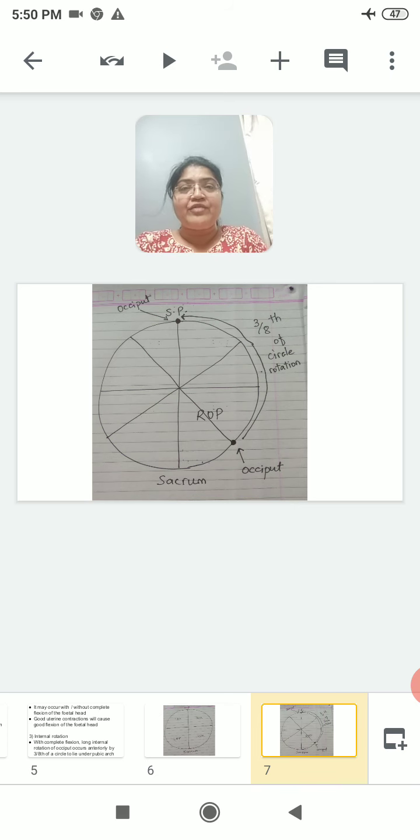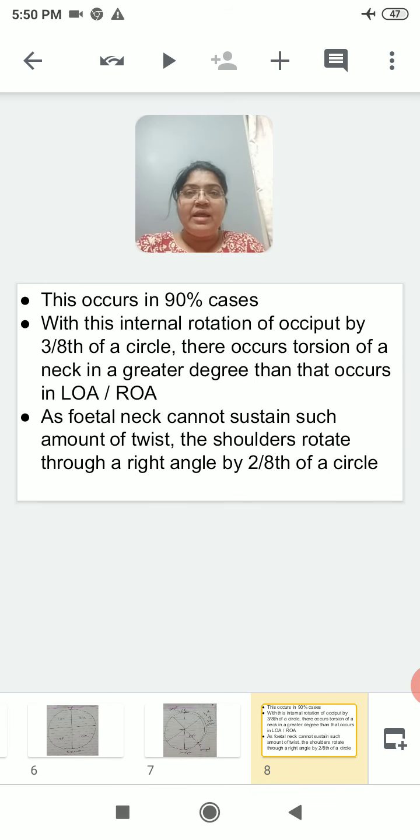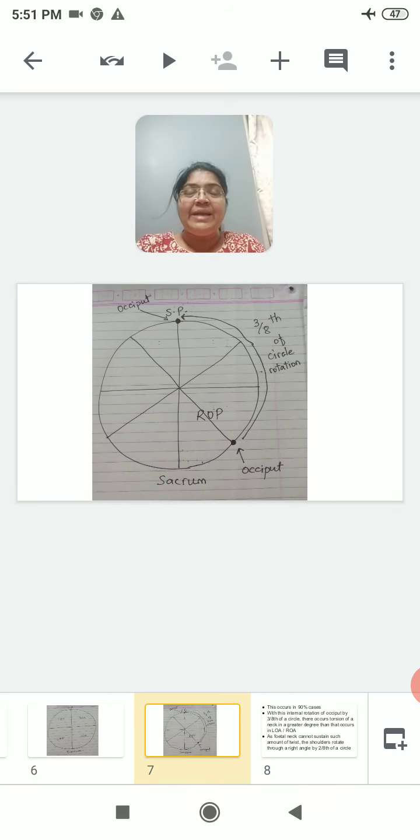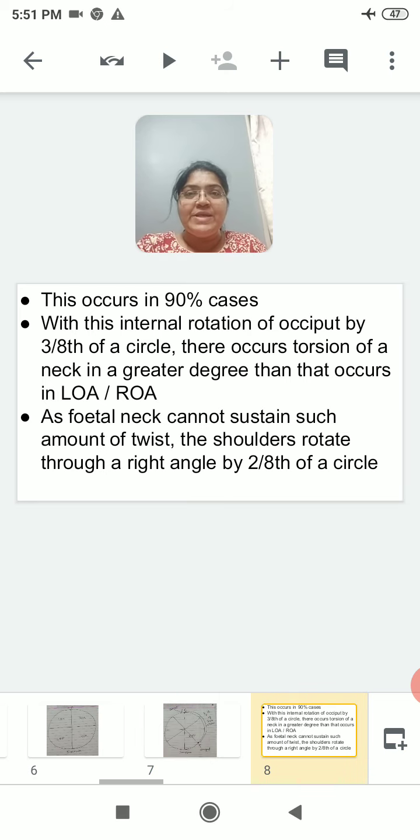After 3/8 of circle rotation the occiput reaches under symphysis pubis. So that also I have put as a black dot and labeled as the occiput, right? So this diagram can make your understanding about the long internal rotation more clear. I hope you easily understand. This occurs in 90% cases. That means complete flexion occurs in 90% cases.